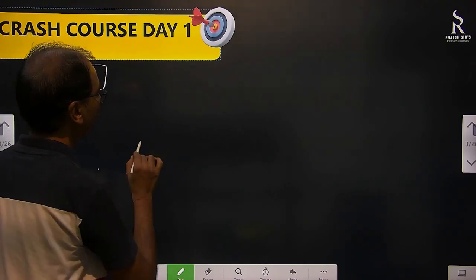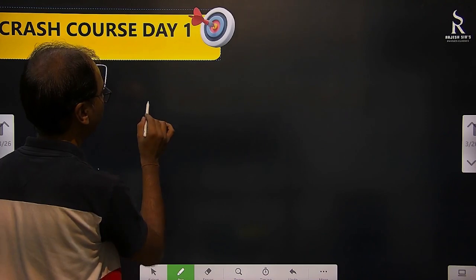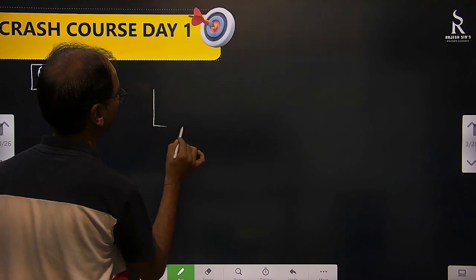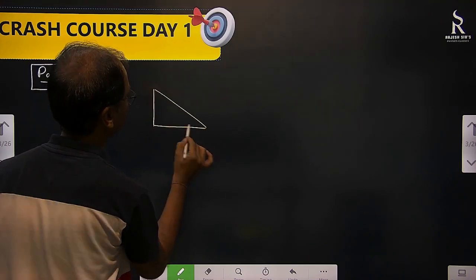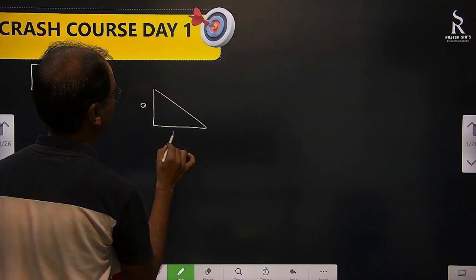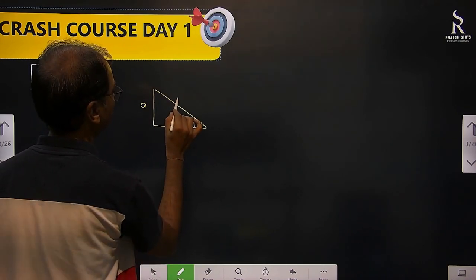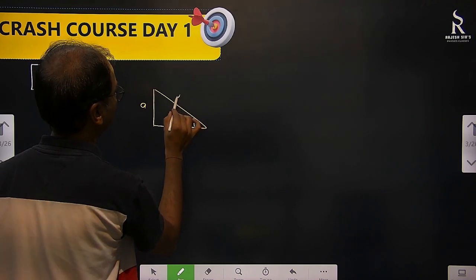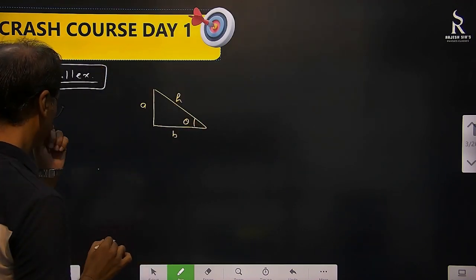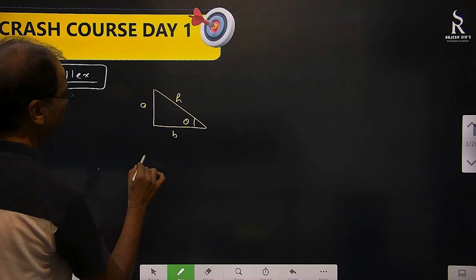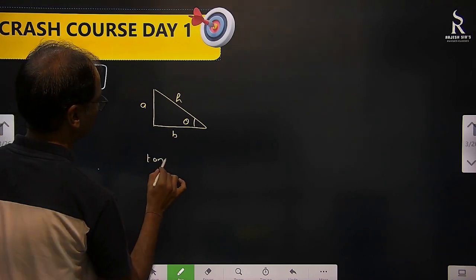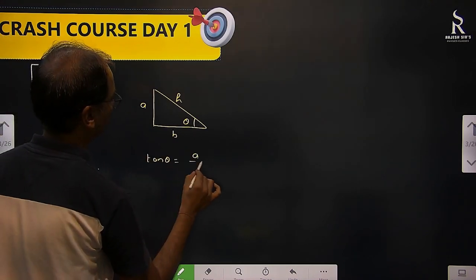Now we know that if suppose I make one right angle triangle here. So right angle triangle. Okay. This is A, this is B. And this is theta. And this is hypotenuse, right? Let's write it as H. Okay. So tan theta equal to what? A by B. We know that one.